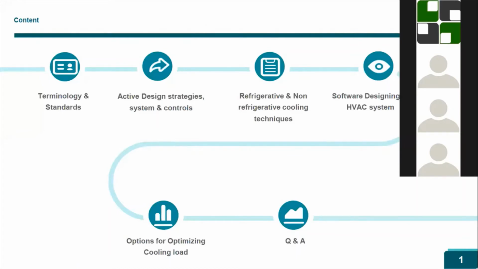Okay, so active design strategy, systems and controls. In this active design strategy, we are going to deal with split systems and whichever forced ventilation systems, apart from any passive cooling. Passive cooling means provision of shadings or evaporative cooling. Apart from that, for the forced ventilation systems like VRF and chiller that we are using, we will look at the refrigeration cycles and how we are going to model them in the ECOS. These things we are going to analyze in the HVAC section.